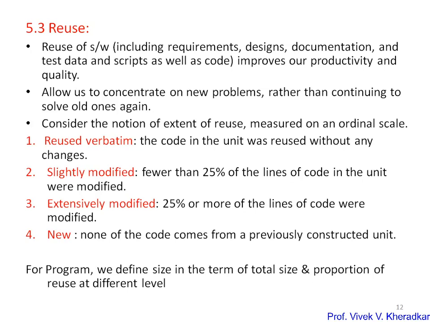The second scale is slightly modified, in which fewer than 25% of the lines of code in the unit were modified. The third scale is extensively modified, in which 25% or more of the lines of code were modified. The fourth is new, in which none of the code comes from a previously considered unit. These are the ordinal scales which we call the notion of extent of reuse. This classification can also be simplified to two levels.